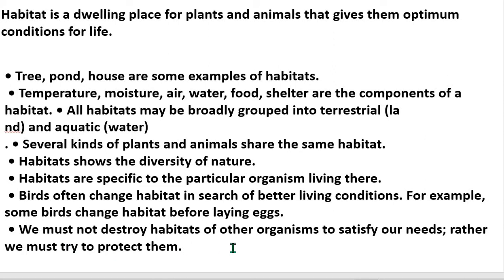So we must not destroy habitats for our own satisfaction or for our needs. We have to protect our environment and also the land for other organisms too.